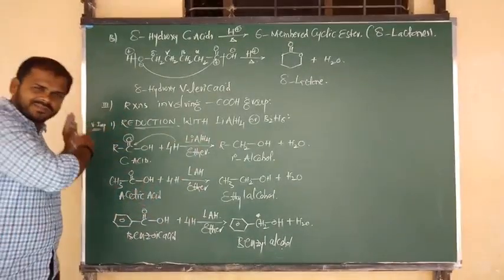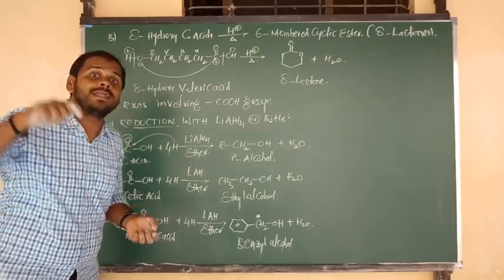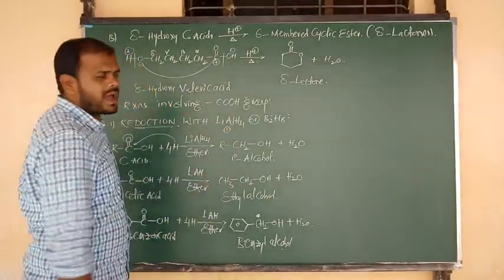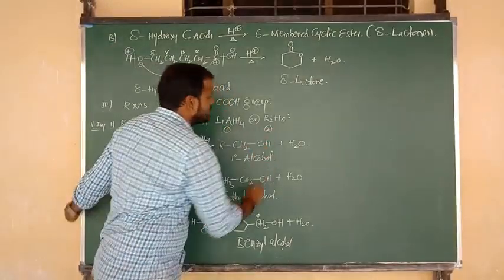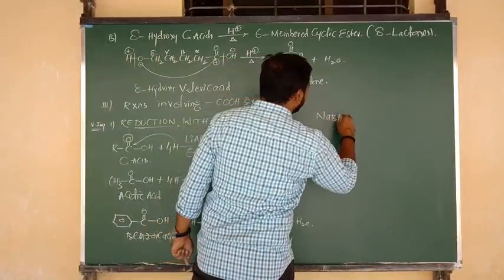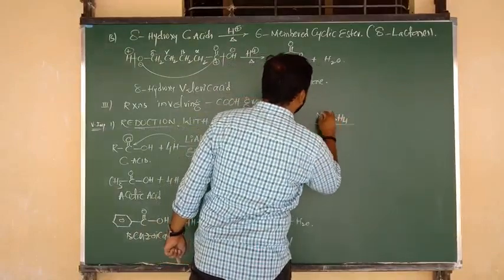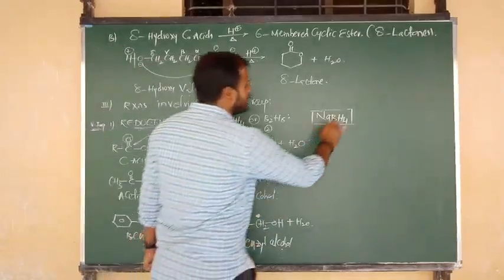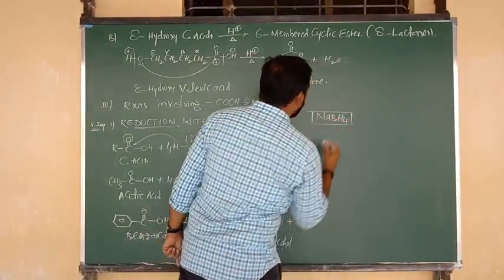For this conversion, what reducing agents can be used? Number one is lithium aluminium hydride, number two is diborane, and one more reducing agent you know very well, NaBH4, sodium borohydride.